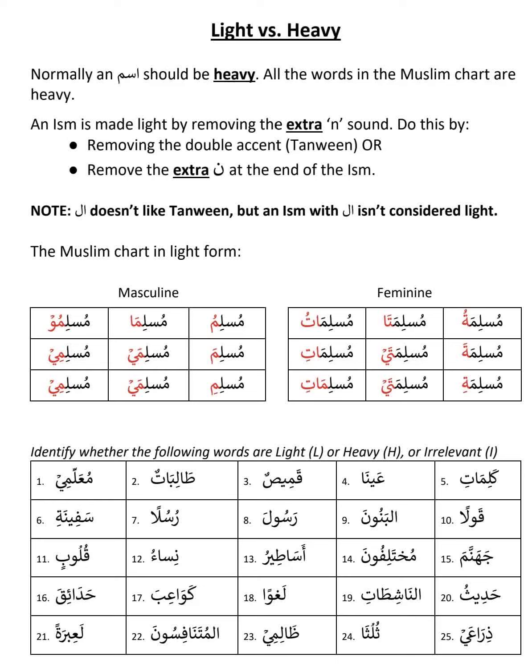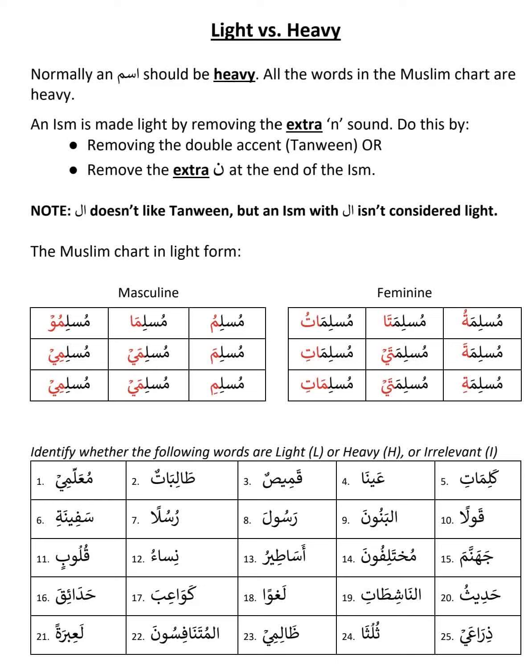It is just a matter of removing the noon. Why we are studying this concept, we will learn later. But at the moment, what you have to know is that normally, with the noon, the word is heavy. If you remove the noon, it becomes light. That's it. Just remove the extra noon.